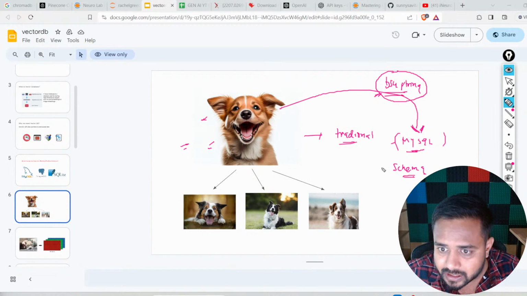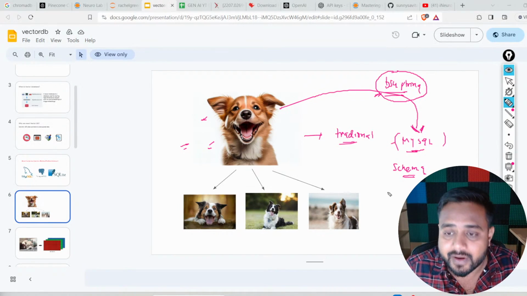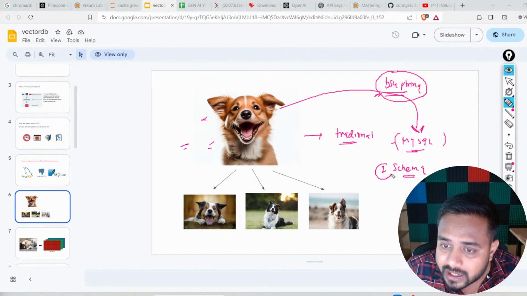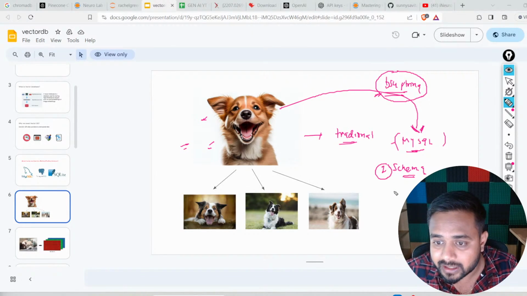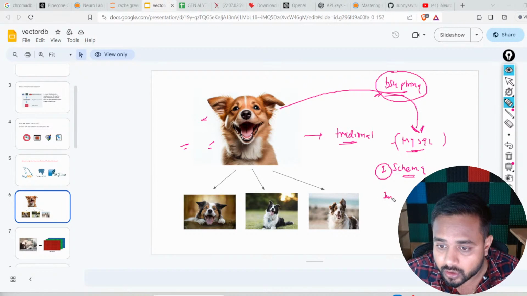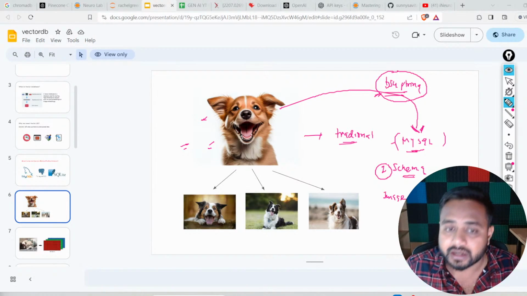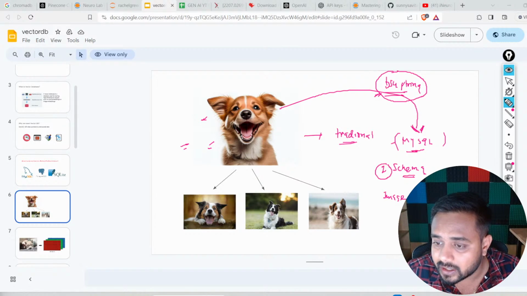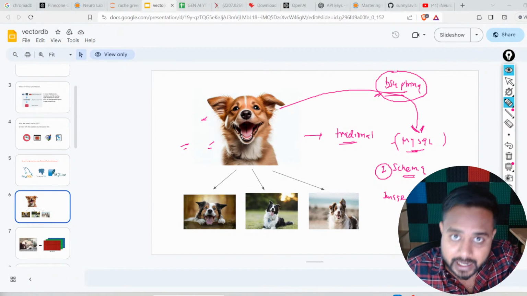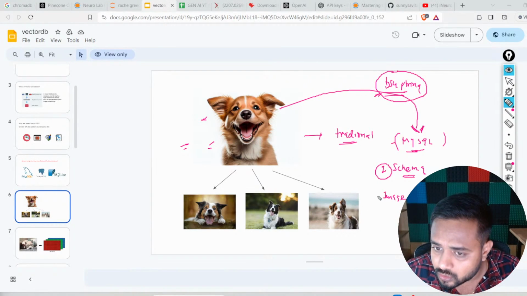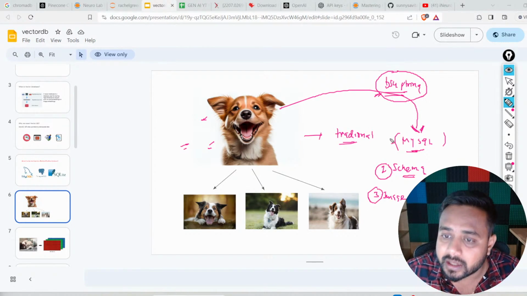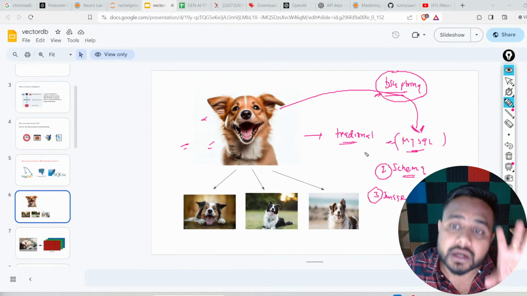The second problem is that if you want to identify it, we'll have to create a proper schema. Let's say there is an image of a dog, then a color of the dog, then a breed of the dog, and there will be a label, meaning this is a dog, or let's say a cat, something like that. If we store this type of data in MySQL, definitely I can do that.